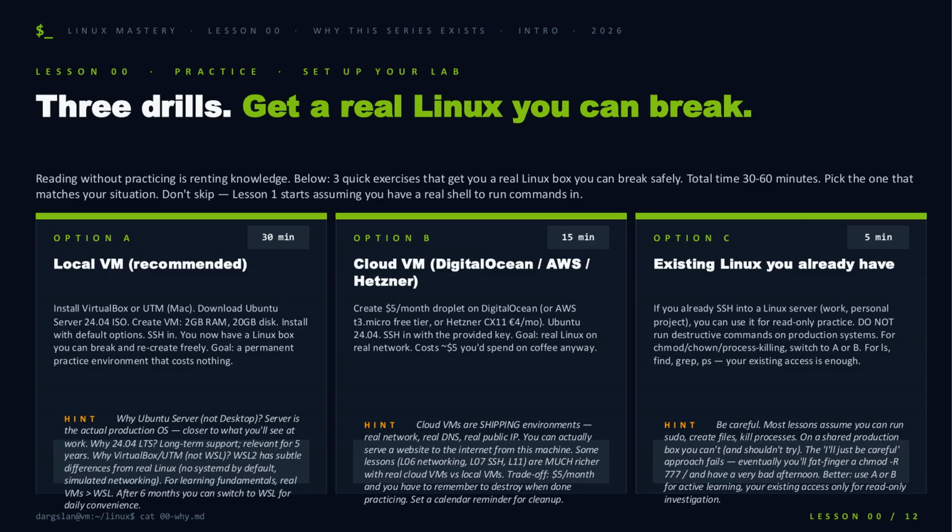Before lesson 1, you need a Linux box you can break. 3 options. Pick the one that fits. A local VM in VirtualBox or UTM is the recommended path. Ubuntu Server 24.04, 2 gigs of RAM, costs nothing, breaks freely. A $5 cloud droplet if you want real networking and a public IP for the later lessons. Or if you already SSH into a server, use it for read-only practice only. Don't fat finger a chmod on production. 30 to 60 minutes. Don't skip this.